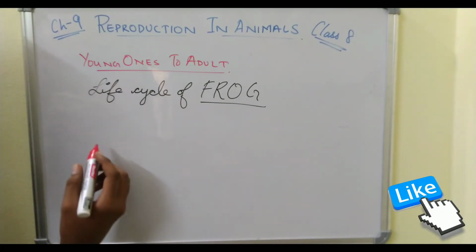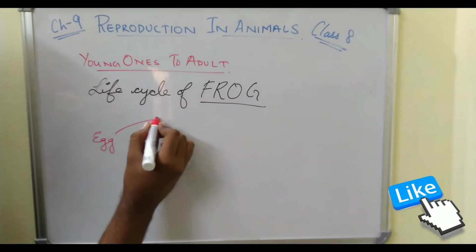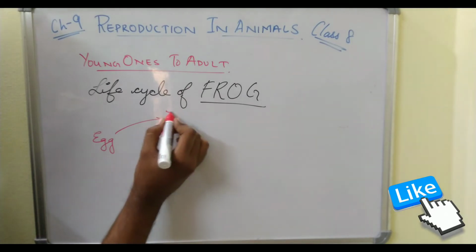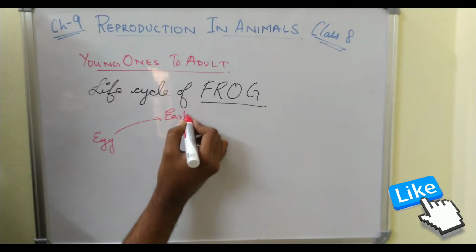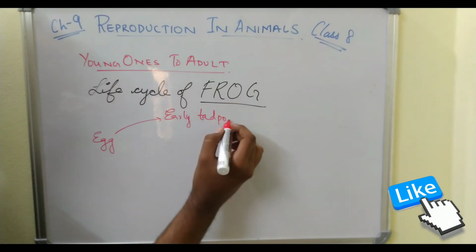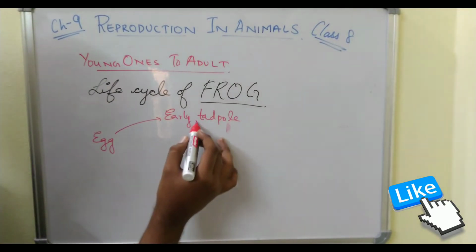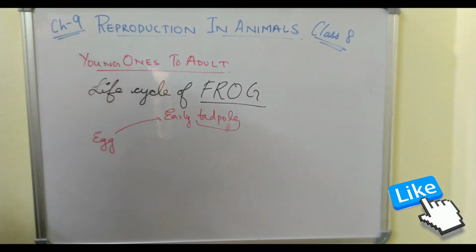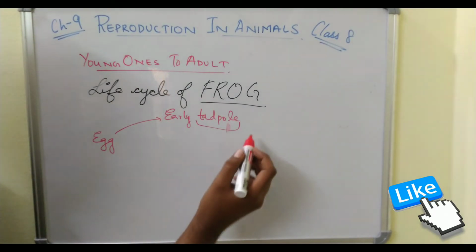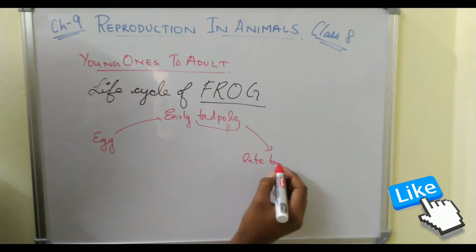And what exactly happens? First, eggs are formed. First stage is eggs. Then it forms early tadpole. Now, what is tadpole? Tadpole is nothing but we can consider it as larva stage, early larva stage. Tadpole we can consider as larva only. Okay. Now, next is late tadpole.